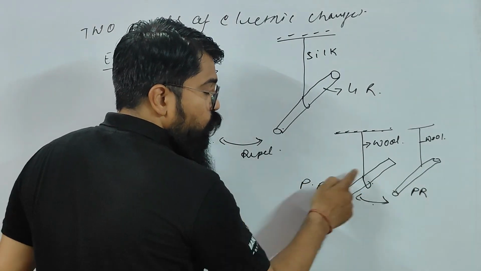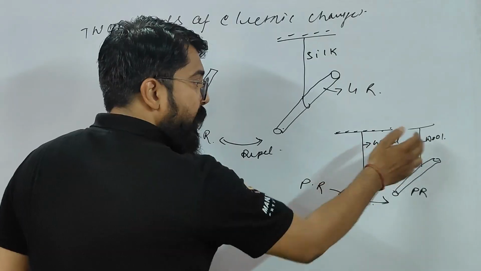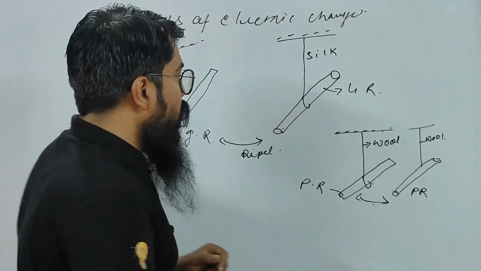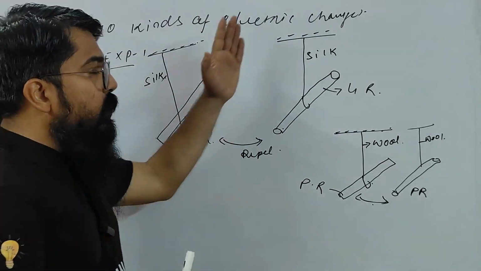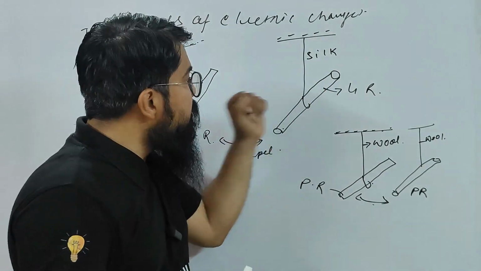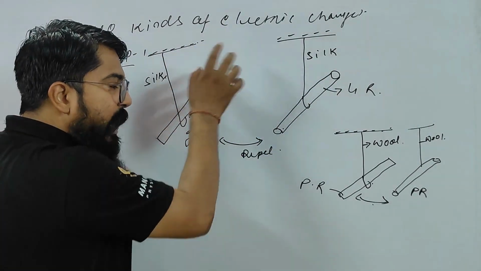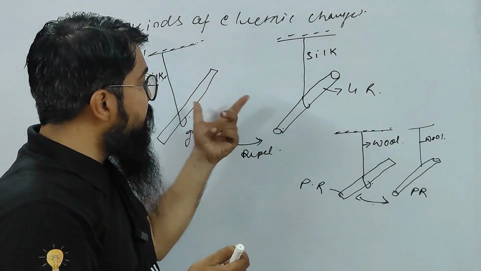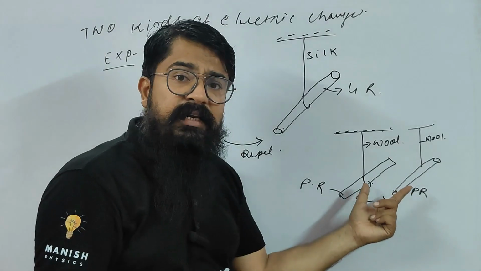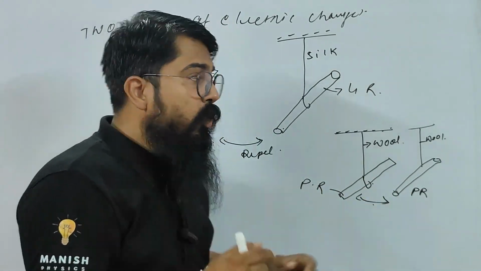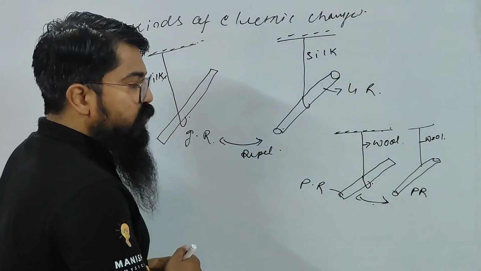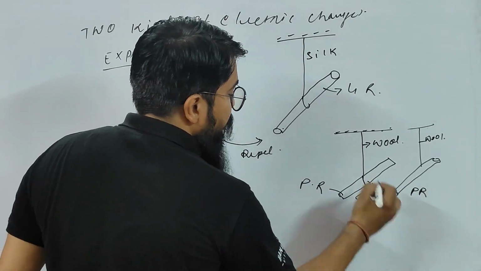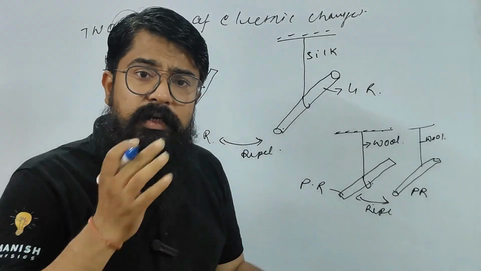Obviously the two rods are plastic rods and they are rubbed with similar material, the wool. These two glass rods are rubbed with the similar material called silk. So this will generate one type of charge and this will also generate one type of charge, but the type of charge in this case is the same and here also in this case is similar. Is that clear? So here the glass rods repel each other, here the plastic rods also repel each other. Understood children, right?